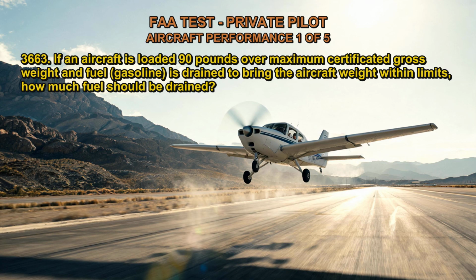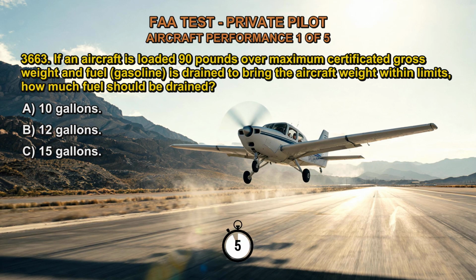3663. If an aircraft is loaded 90 pounds over maximum certificated gross weight and fuel, gasoline, is drained to bring the aircraft weight within limits, how much fuel should be drained? A. 10 gallons. B. 12 gallons. C. 15 gallons. The correct answer is C.